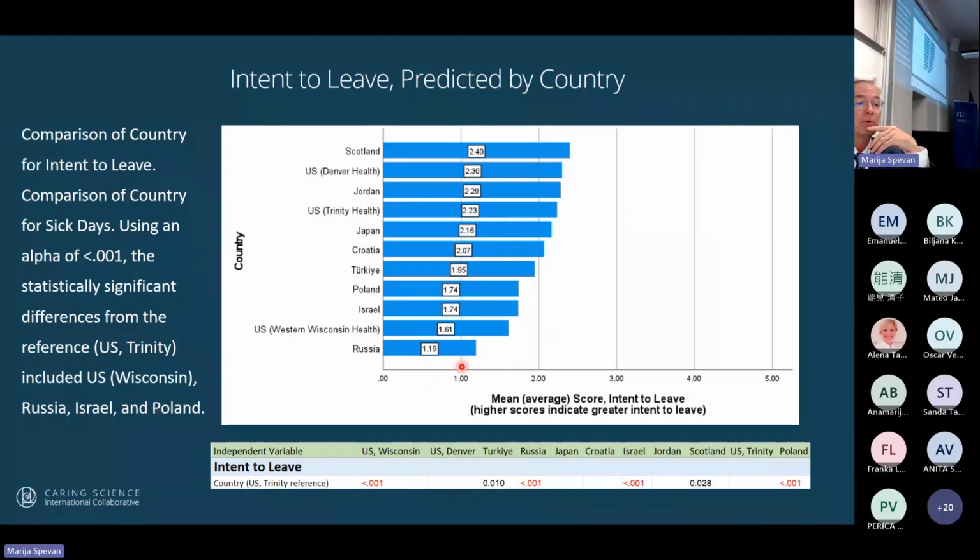In contrast to Russia, they are on a 5-point scale, so they'd never think of leaving if they're rating a 1. But you can see when comparing the reference Trinity, which is right here, the 4th one down, that the ones that are lower and statistically significant are Wisconsin, the US, Russia, Israel, and Poland. So those are all down here. So these bottom 4 are statistically significant from the reference.